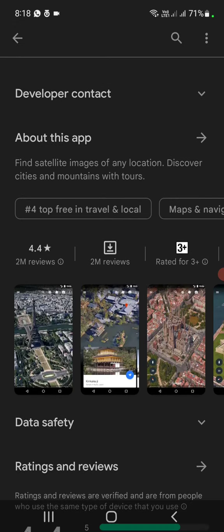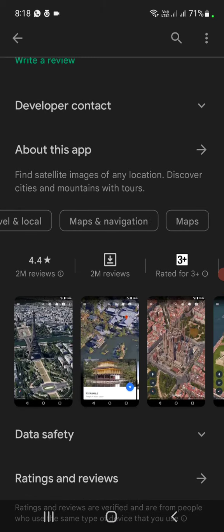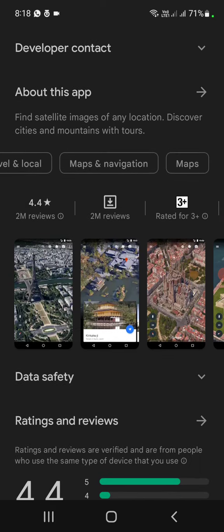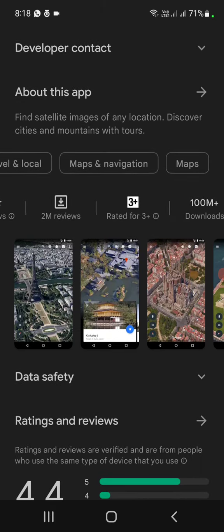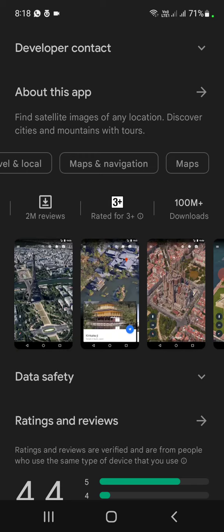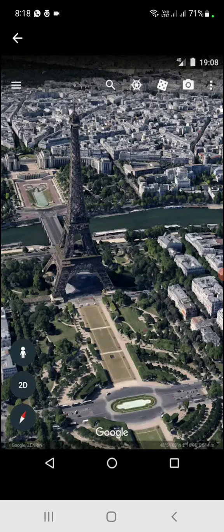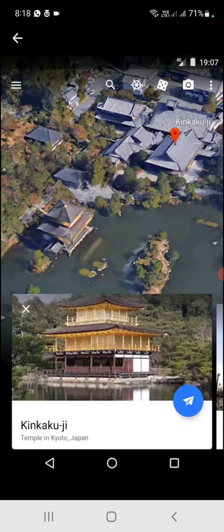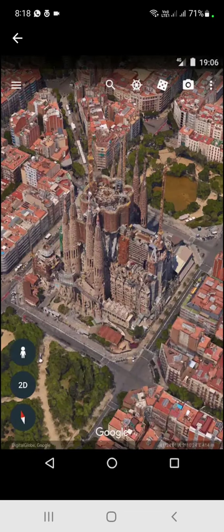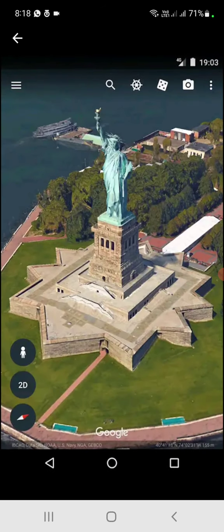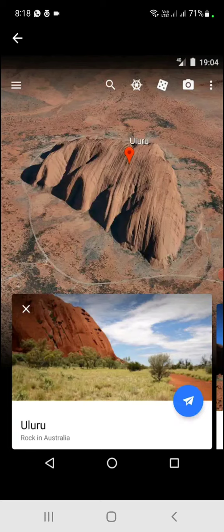This app is number 4 top free in travel and local, and maps and navigation. It has a 4.4 star rating, 2 million reviews, rated for 3 plus, and 100 million plus downloads. Here are some images: this is Paris and this is Japan. Another pic: this is USA and Uluru. So these are the pics.